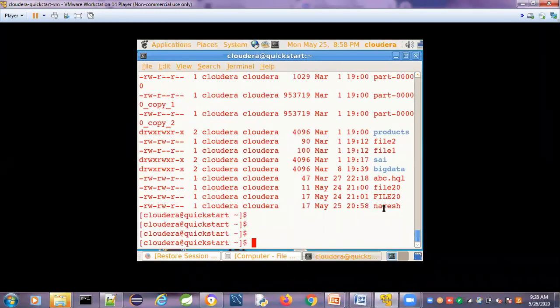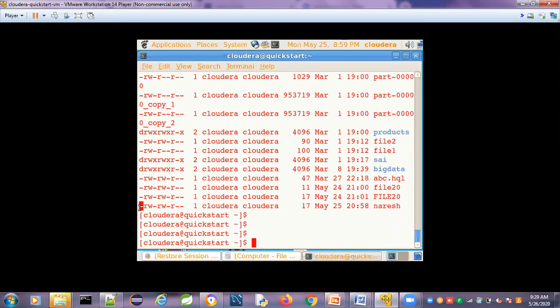I will discuss what ls means. Please remember, it is used to list the files and directories present under the directory where you are working. Under that directory, whatever files and directories are present will be displayed on the command line. This is the file I just created.